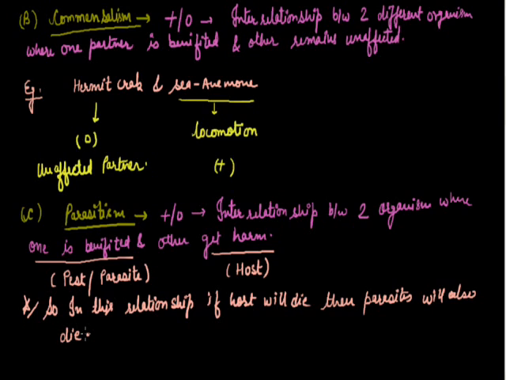Or you can say, for the survival of the parasite, the host must also survive. Definitely there will be harm to the host, but it will survive.